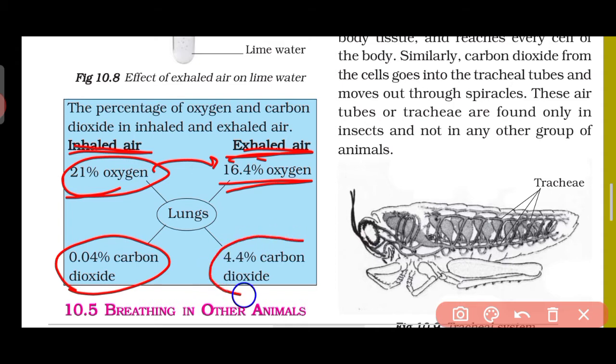Look here, from 0.04 it is increasing to 4.4% of carbon dioxide. It means the amount of carbon dioxide is increased. Now from where did this carbon dioxide come? Of course by respiration we have produced some carbon dioxide, and that carbon dioxide increased from 0.04 percent to 4.4 percent. And also there is some water amount, or let's say moisture, over here.